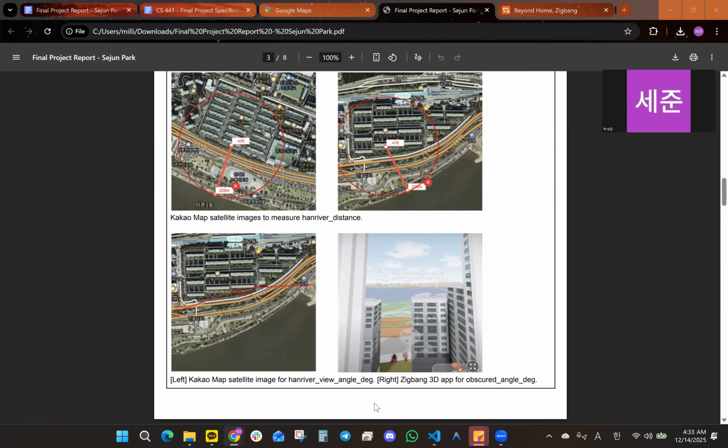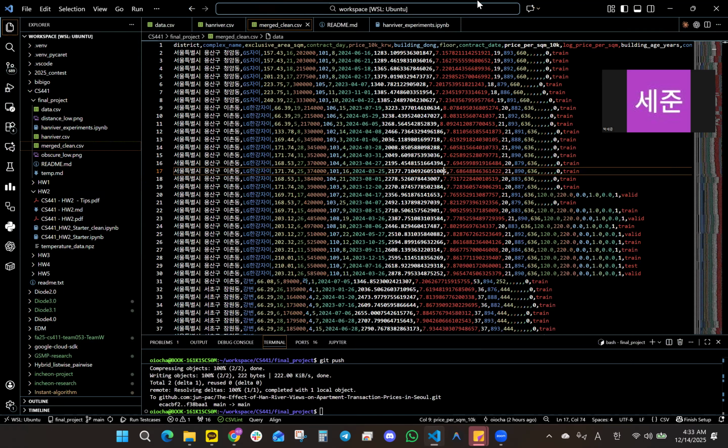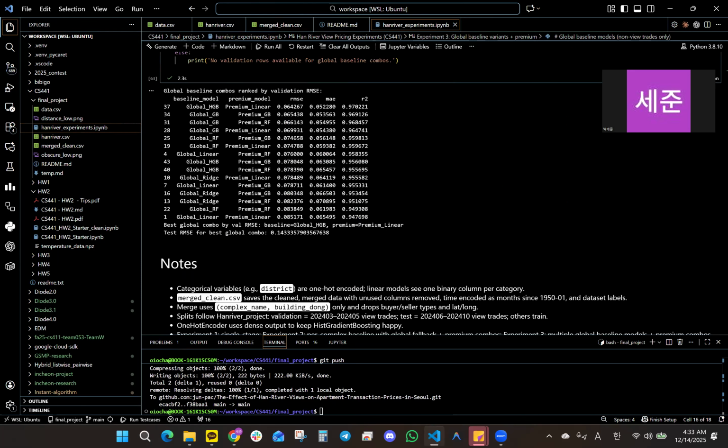In conclusion, the two-step approach actually improved the validation performance and it is conceptually more appealing. But on the test set, the naive approach with random forest performed the best. Maybe this is because the second approach requires more data for each of the apartment complex. Yep, this is it. Thank you.